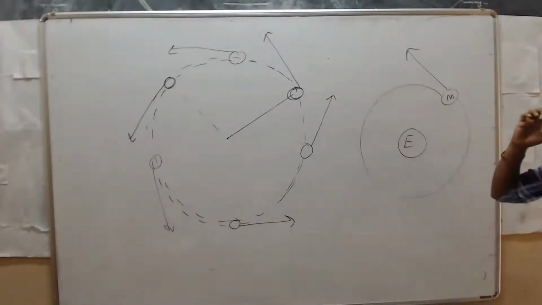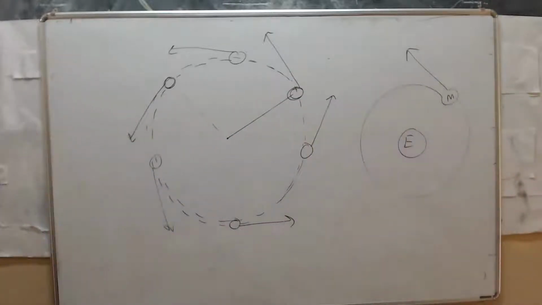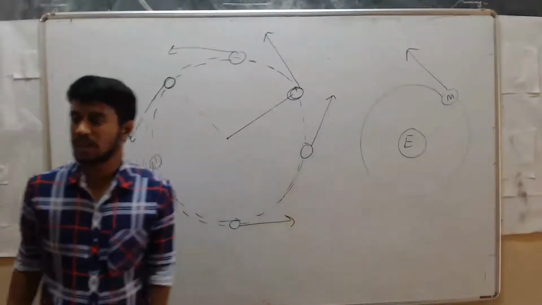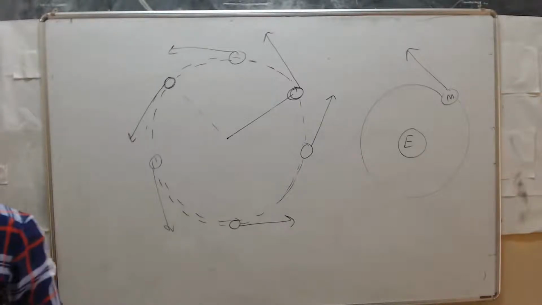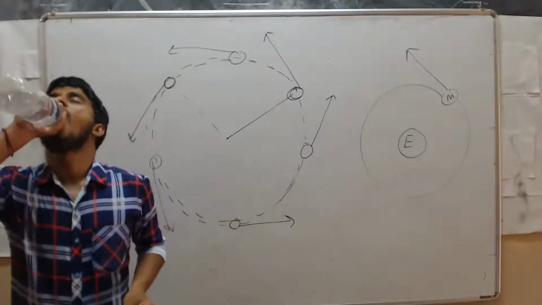Clear, right? Now the same concept applies in the solar system also. All the planets are revolving around the sun, and there also, due to the gravitational force, all the planets are revolving around the sun.